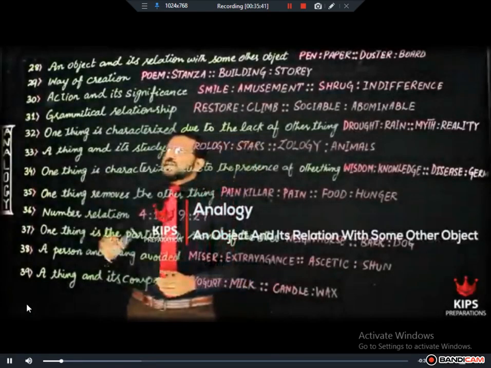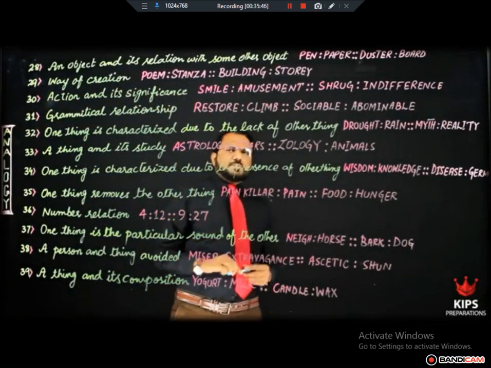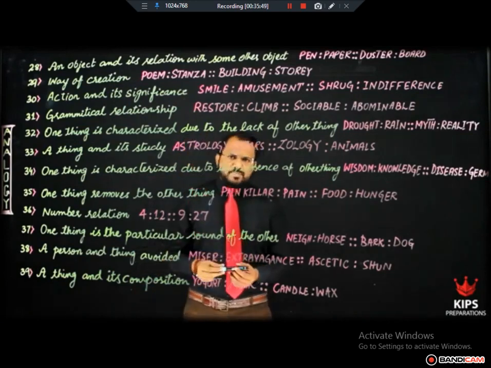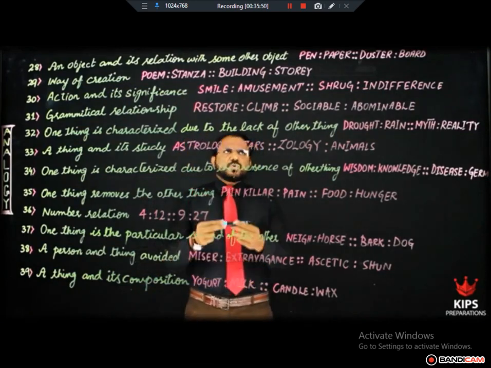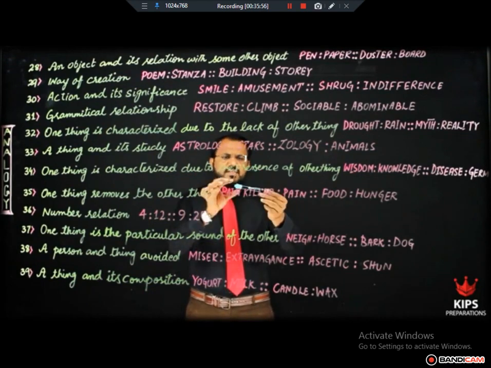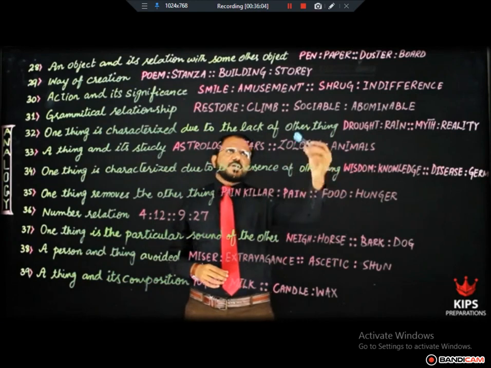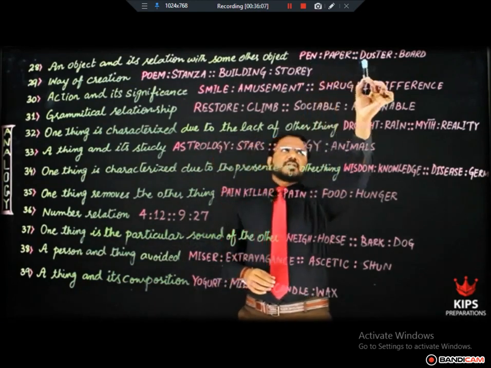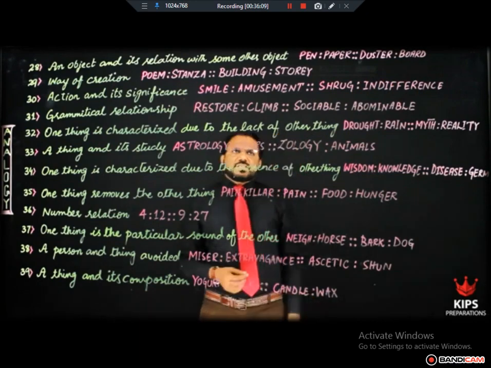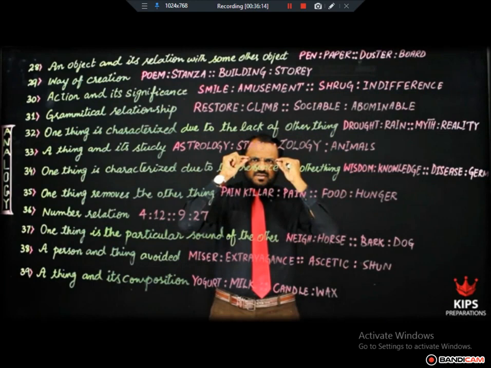Tip number 28. An object and its relation with some other object. In this kind of analogy pair, one word shows, for example, marker is the name of an object, and the other word will show the name of an object with which it has a relationship. For example, marker and board. Look at this, pen and paper, duster and board. In the same manner, tie, neck, glasses, eye, headphone, ears.